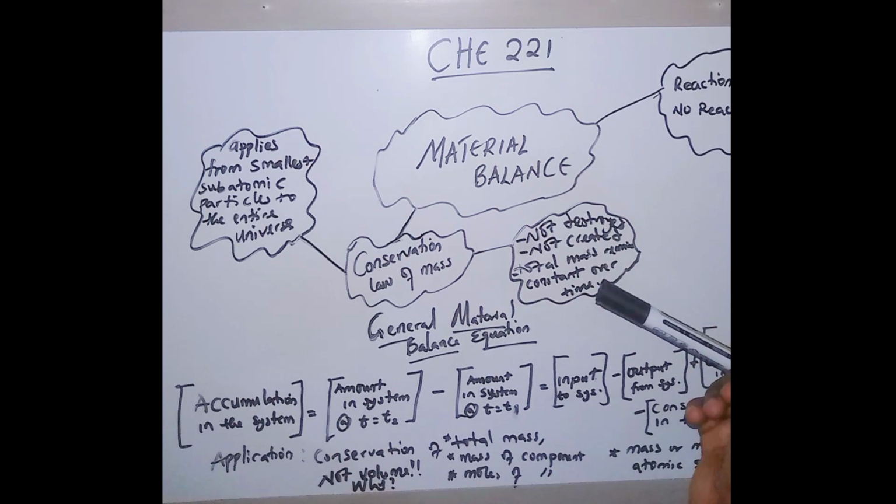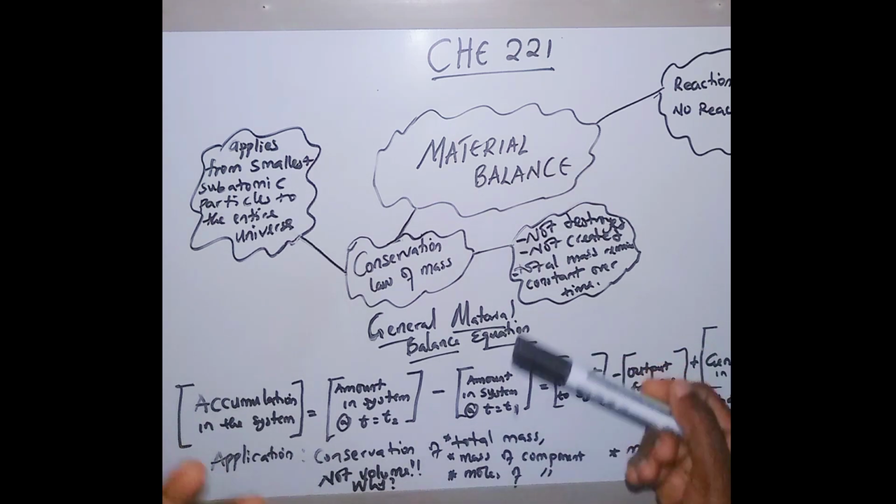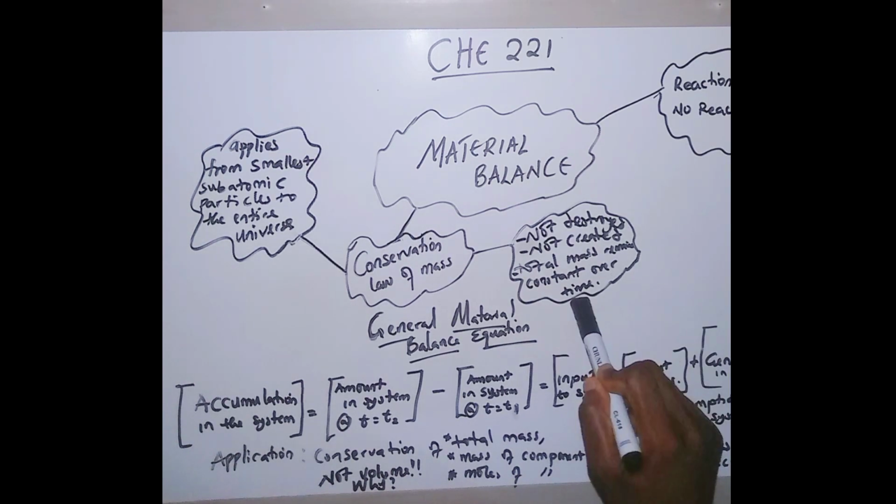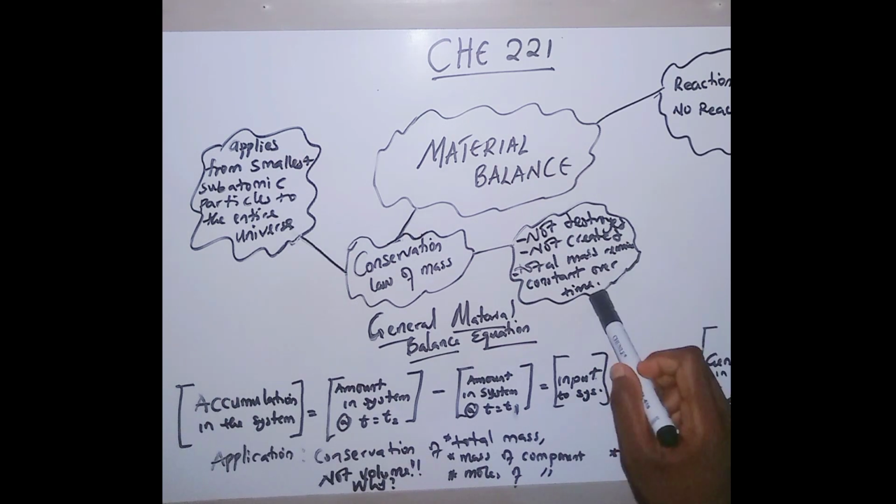Now, for the conservation law, why is mass conserved? The total mass remains constant over time. The total mass in a system remains constant over time, regardless of the situation, whether physical or chemical changes may occur. So that's why mass can be conserved, because it remains constant over time.